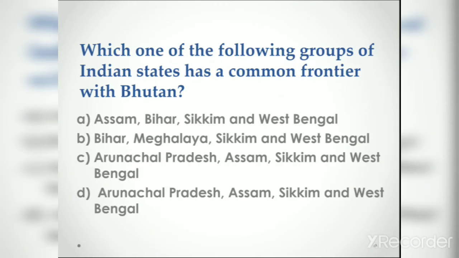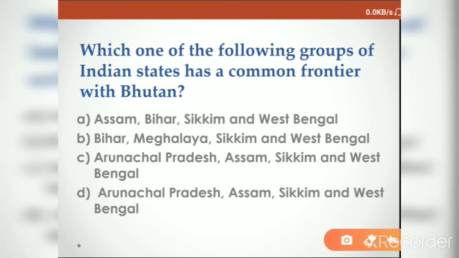Next, which one of the following group of Indian states has a common frontier with Bhutan? With Bhutan, I already explained, it is Arunachal Pradesh, Sikkim, Assam, and West Bengal. So the option here is D. Okay, D. Why I am keeping similar bits is so that you don't confuse the states with the countries with which they are sharing the boundary. That's why I made a clue in my previous video. Watch that and remember that clue, then you can easily answer these bits.